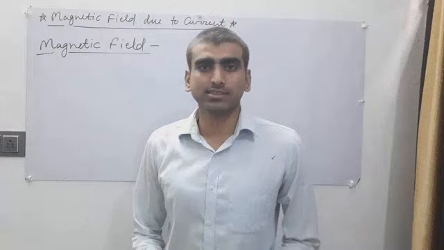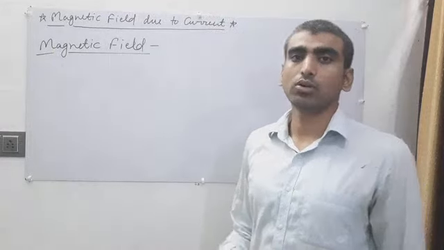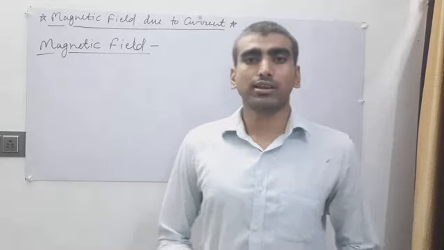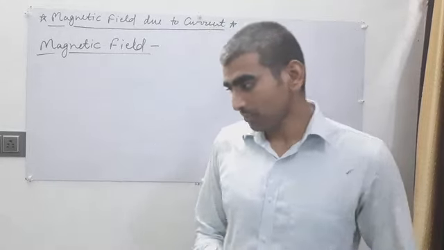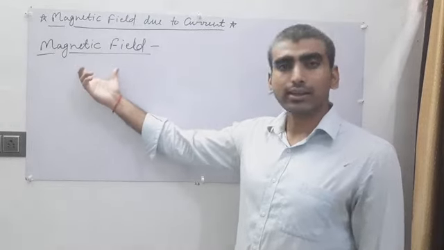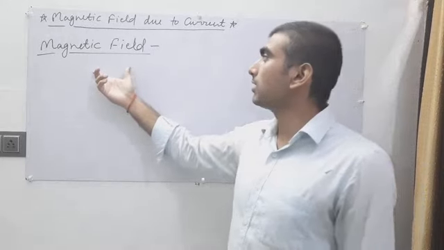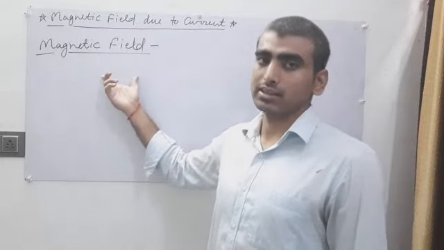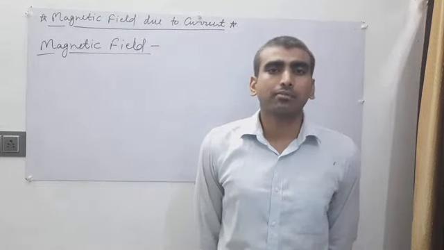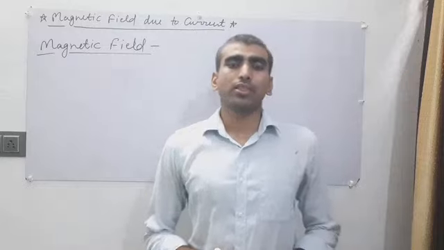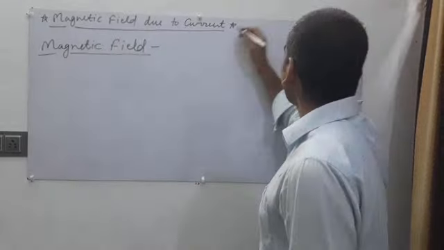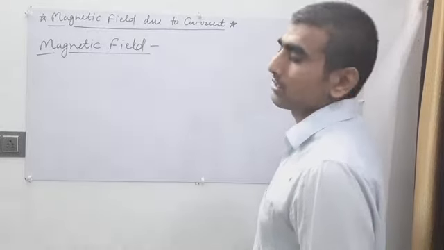Now let's discuss what the magnetic field is, what it means. You studied electric field earlier. There are some similarities between magnetic and electric fields, and there are some dissimilarities. If we talk about dissimilarities, electric field lines are open.